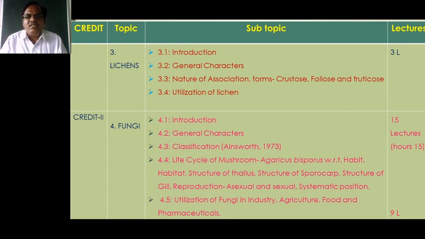Then in this syllabus we must concentrate on the economic importance of lichens, the uses of lichens, that is, for what purposes these lichens are used. It is known as the utilization of lichens.